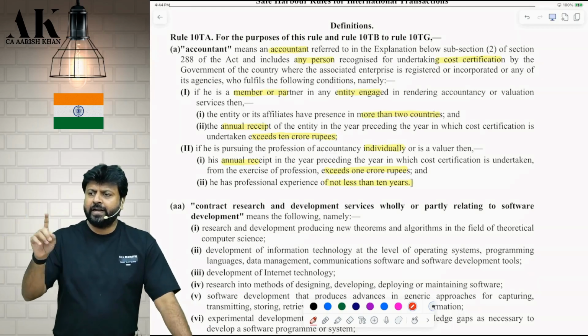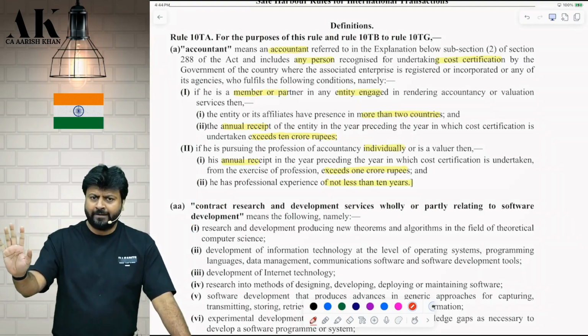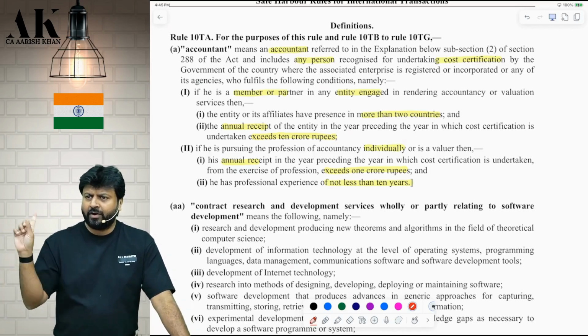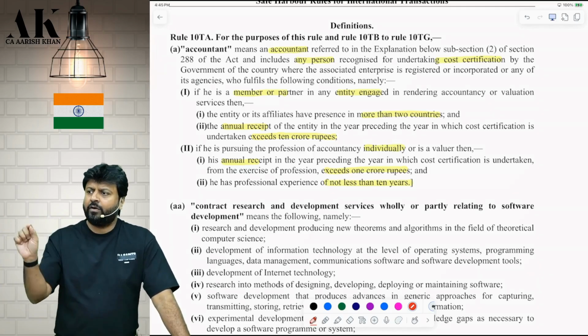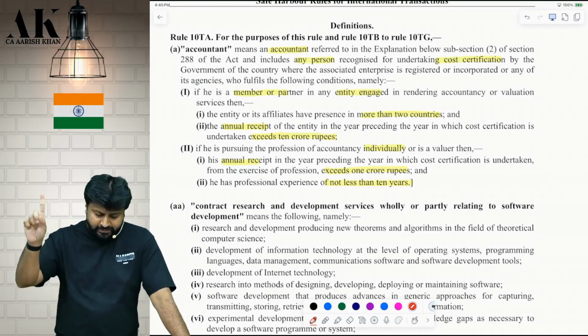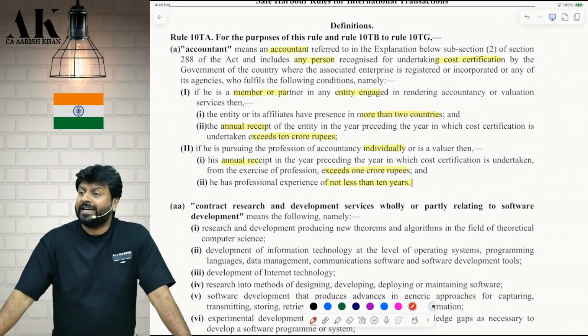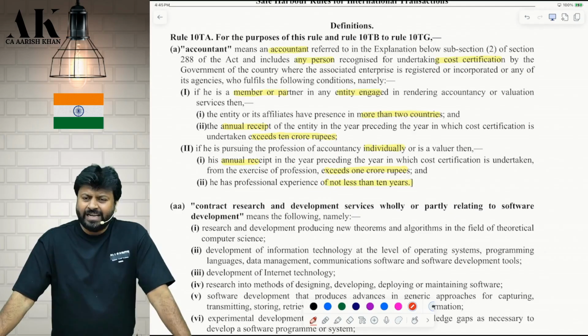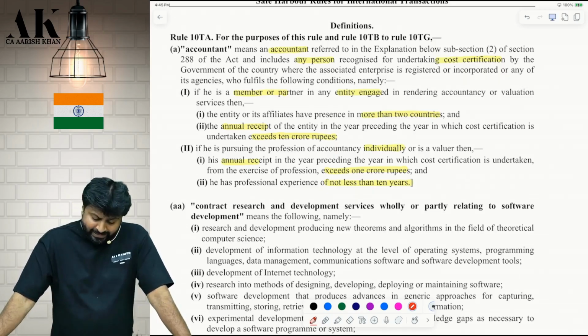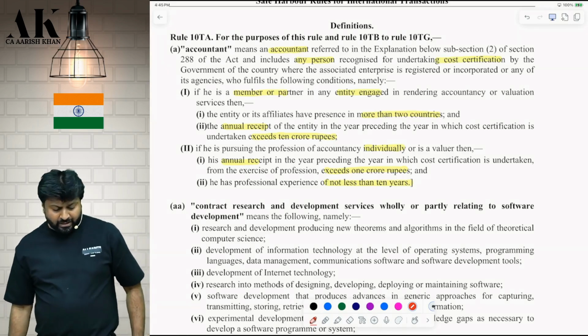See, for an Indian chartered accountant, there is no condition. Okay. If an Indian chartered accountant is certifying, we will accept that. But if a foreign accountant is certifying, we want that accountant to fulfill certain conditions. Check point number 1. If he is a member or partner, louder now, in any entity, it means he is a partner. He is not a sole proprietor. Correct? He is a partner in any entity engaged in what? Accountancy or valuation services.